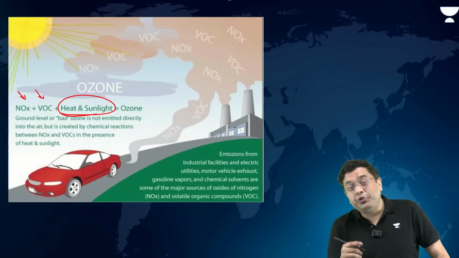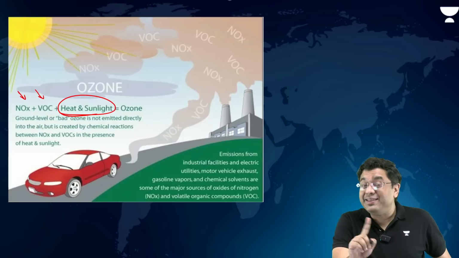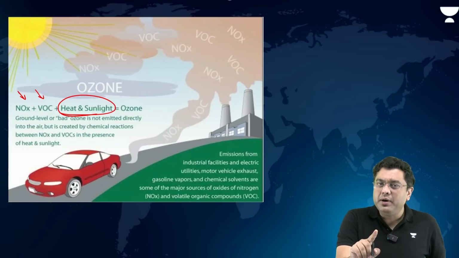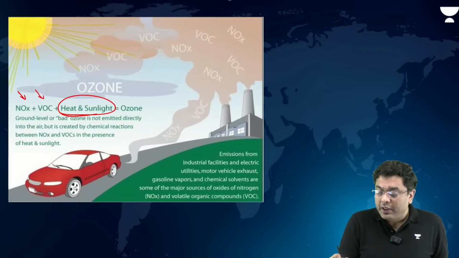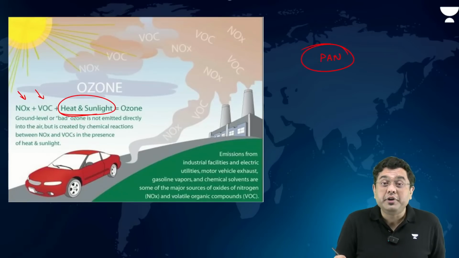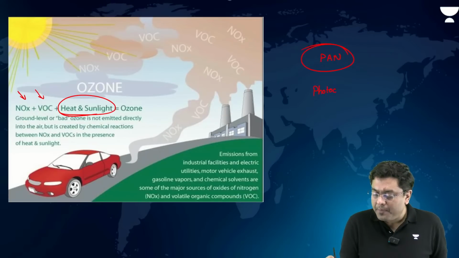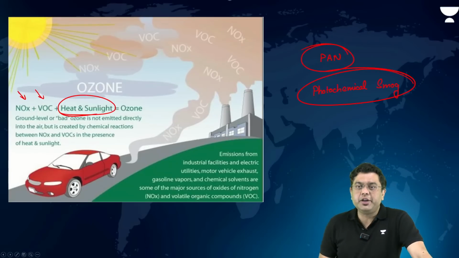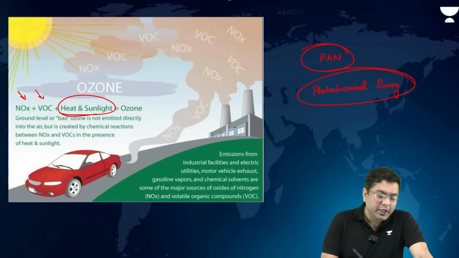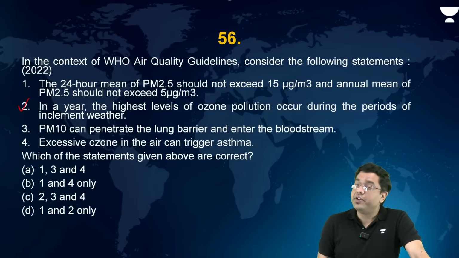This ground level ozone in the presence of sunlight can then react with partially burnt and unburnt hydrocarbons, and that is what produces the peroxyacetyl nitrate, which forms what is known as the photochemical smog. So for the entire production of that, sunlight is a must. Sunlight won't be available in adverse weather condition, but in fair weather condition.